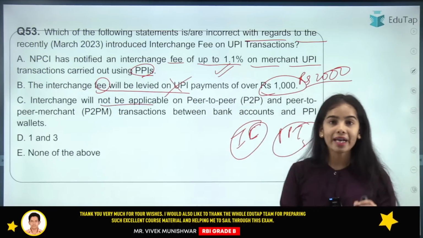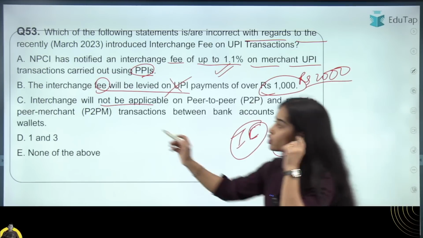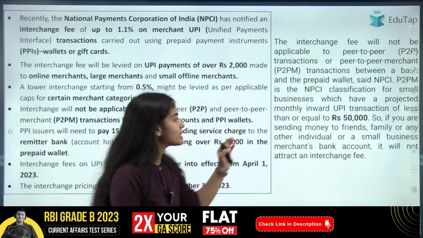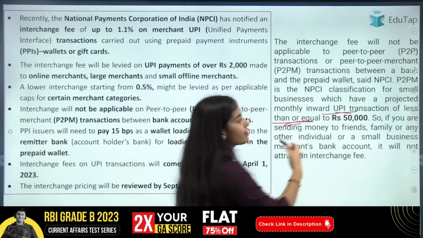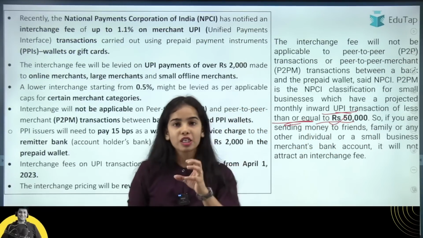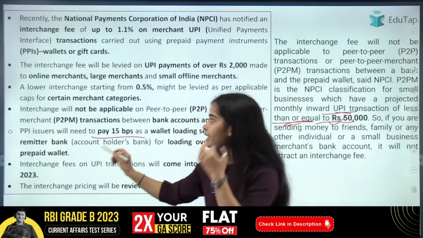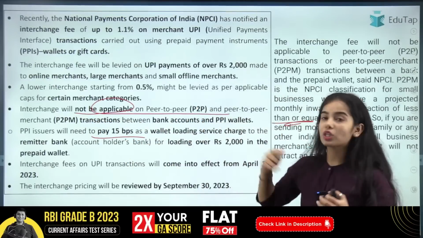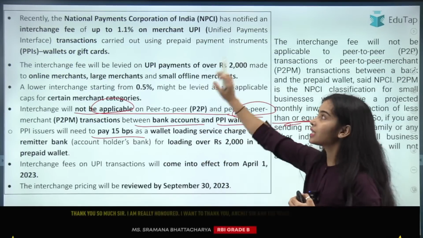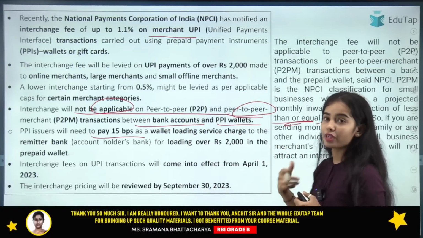Interchange fee will not be levied on person-to-person transfers or peer-to-peer merchant transfers. So which are peer-to-peer merchants? The small merchants are the merchants having inward UPI transactions of less than or equal to rupees 50,000. For those kinds of merchants, the interchange fee will not be levied, and it will not be applicable on peer-to-peer and peer-to-peer merchant transactions between bank accounts and PPI wallets. And the interchange fee of up to 1.1% will be levied on the merchant.